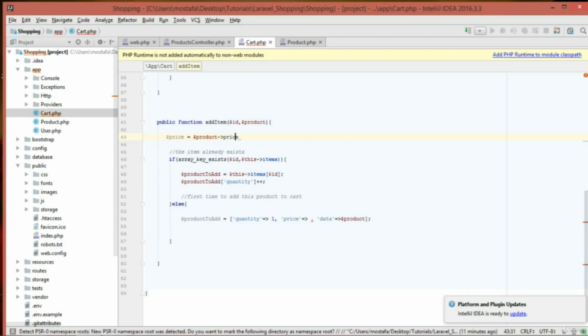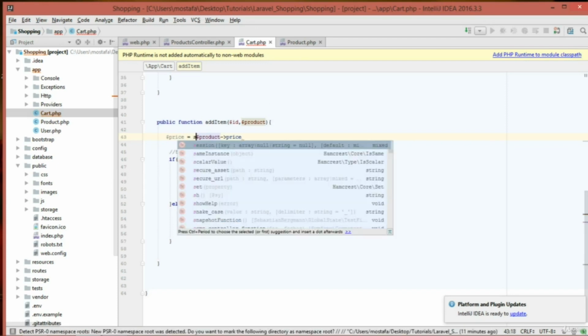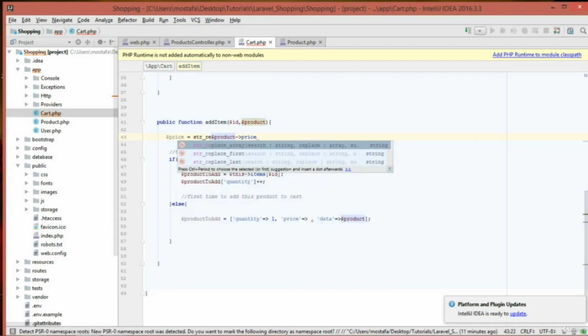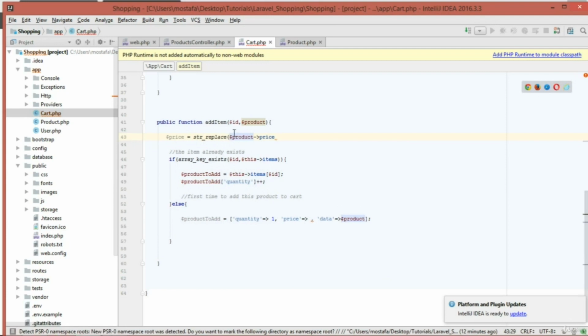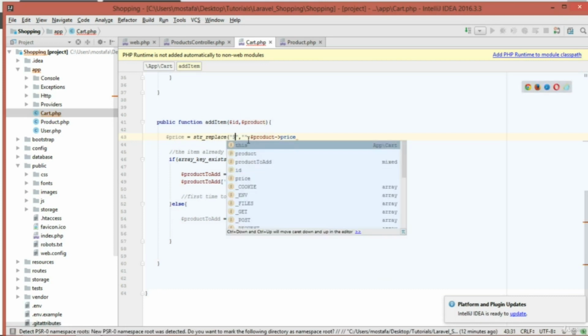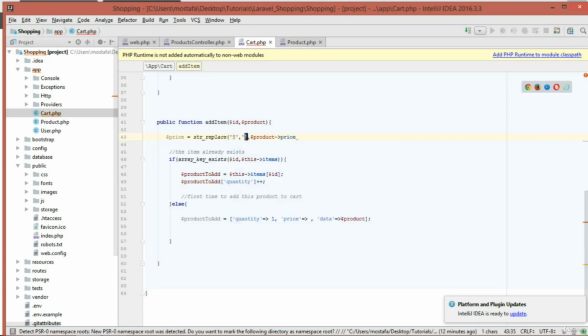And we are going to use a method called string replace. The first parameter is the character that we want to remove, which is the $ sign. The second parameter is what we want to add instead of it. Obviously, we don't need to add anything, so I'm going to just pass nothing.